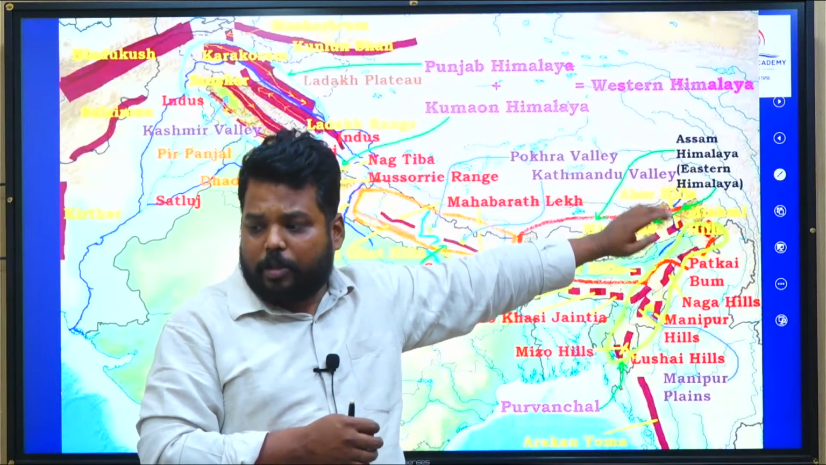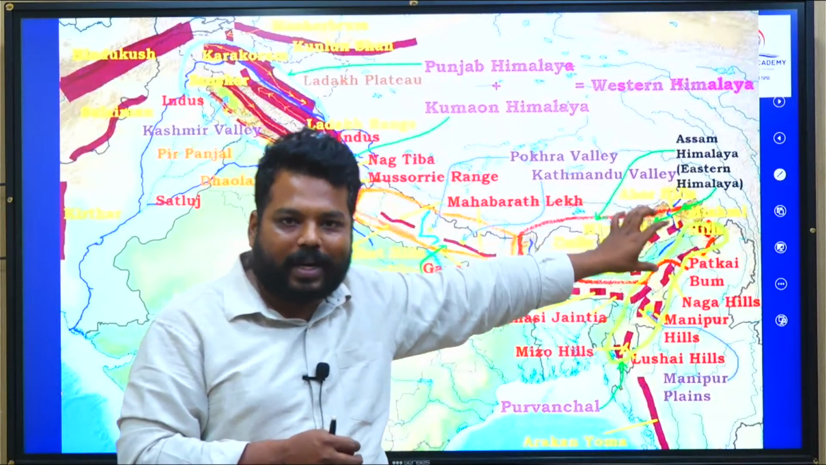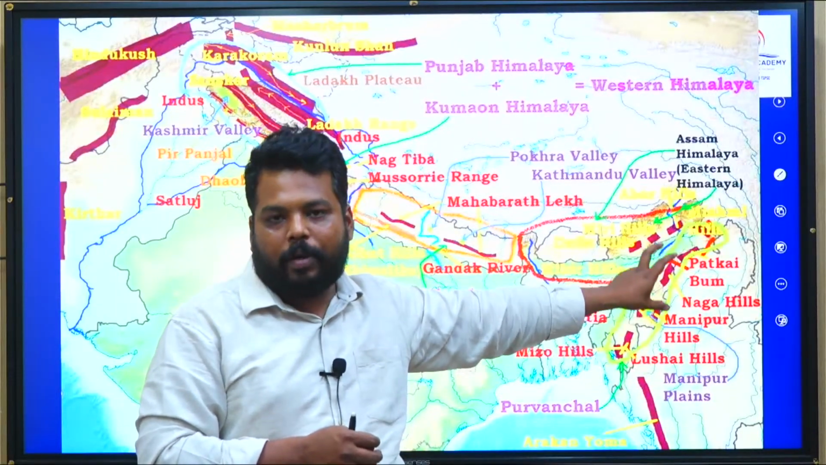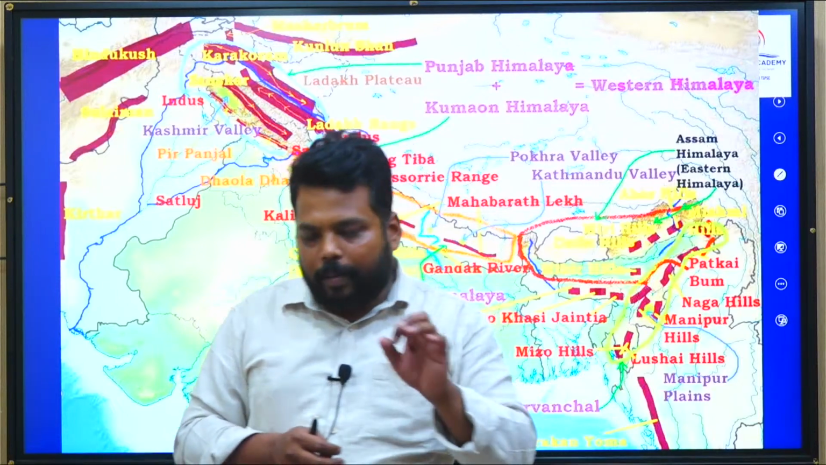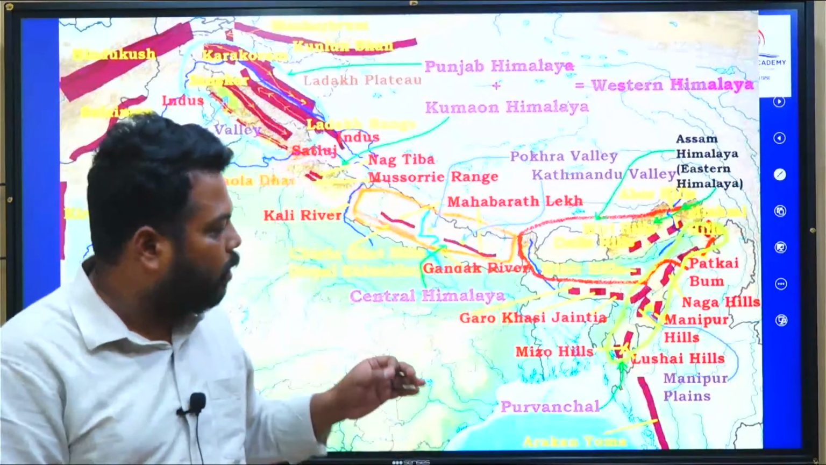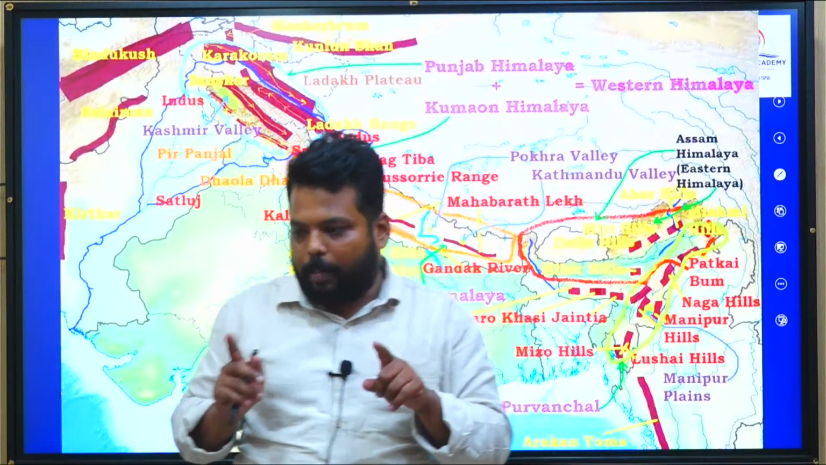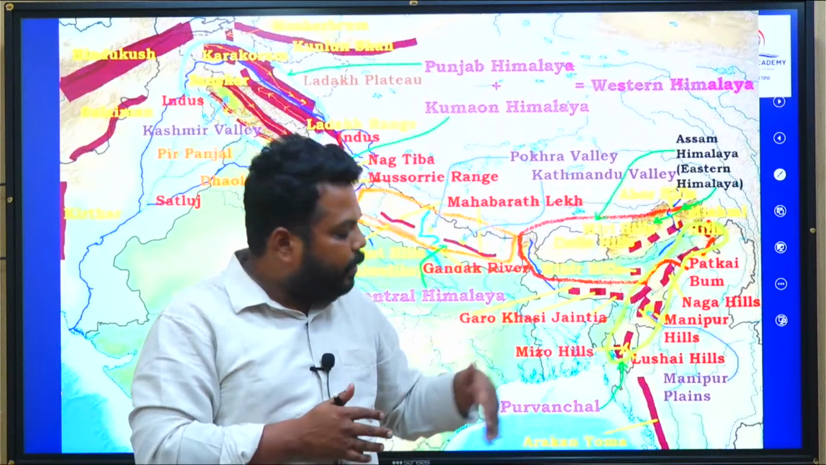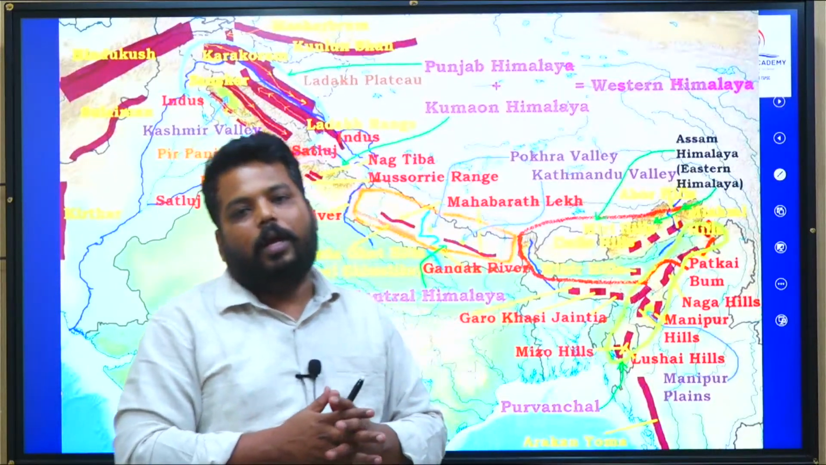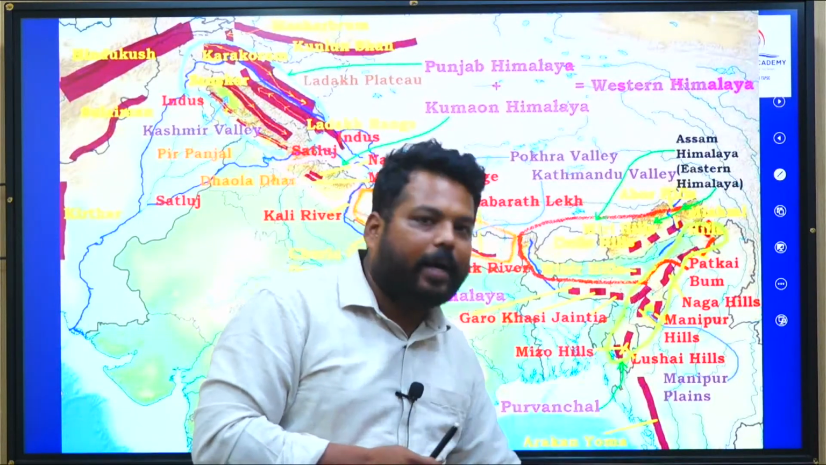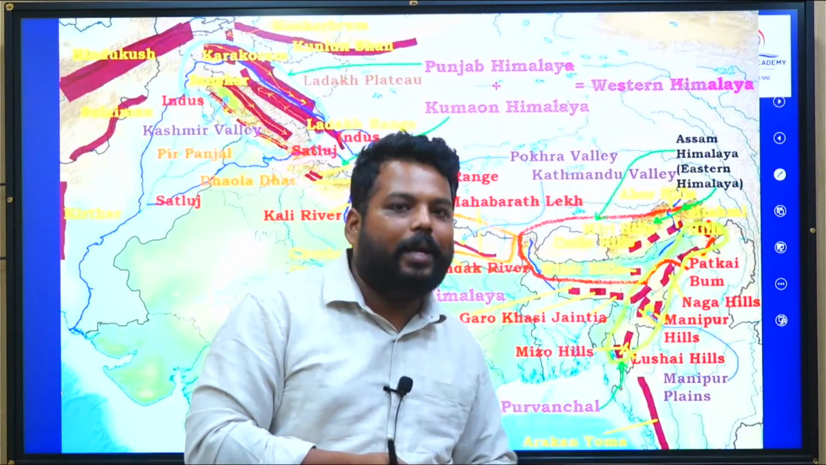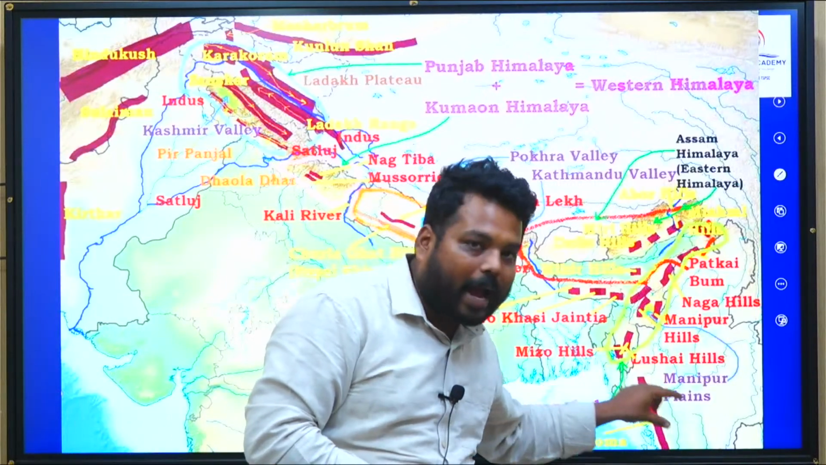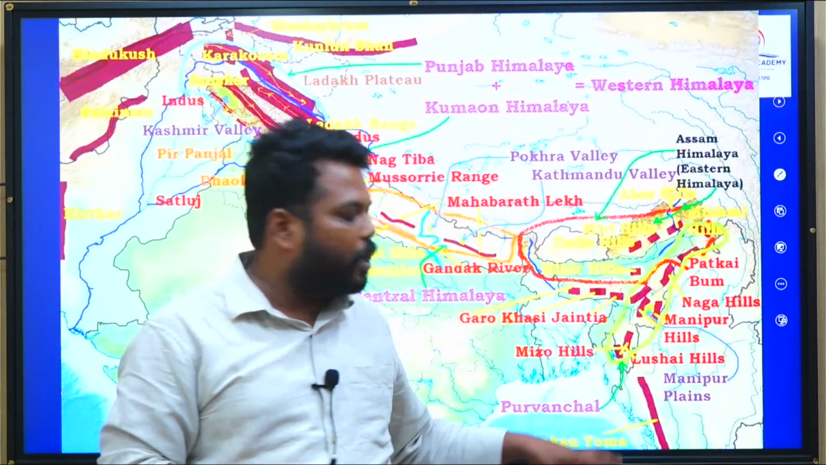In Arunachal Pradesh they are called Patkai Bum hills. In Nagaland, Naga hills. In Manipur, Manipuri hills. In Mizoram, they are called Mizo hills, or Lushai hills. But the most interesting thing is what happens when these mountain hill-like structures enter the Myanmar region. Do remember this point.